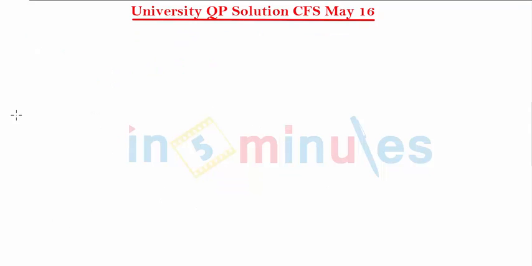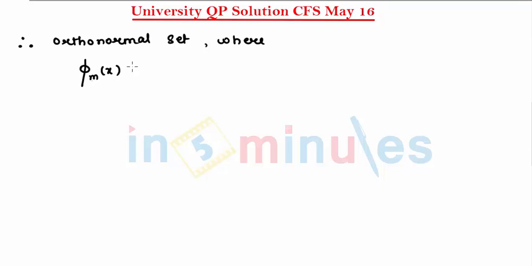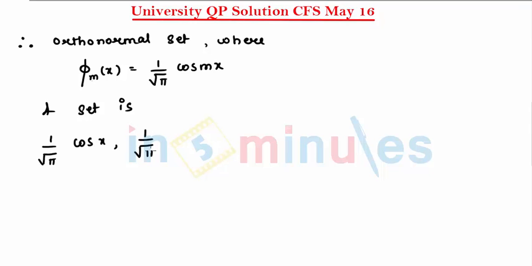With respect to this I can write, therefore, orthonormal set, where let's define a function phi m of x is 1 upon root pi cos mx, and the set is 1 upon root pi cos x, 1 upon root pi cos 2x, 1 upon root pi cos 3x, and so on, and this comes to be